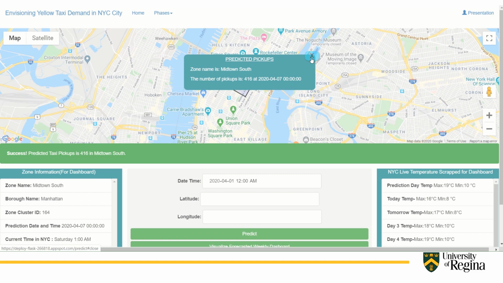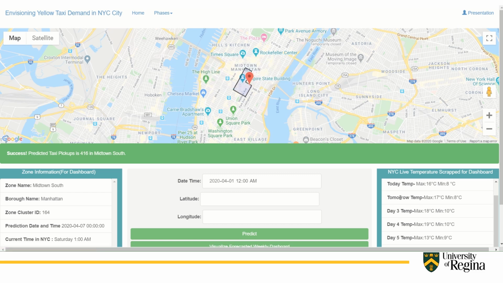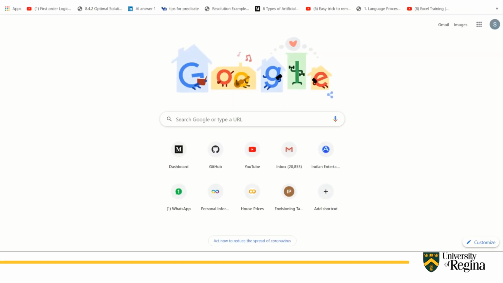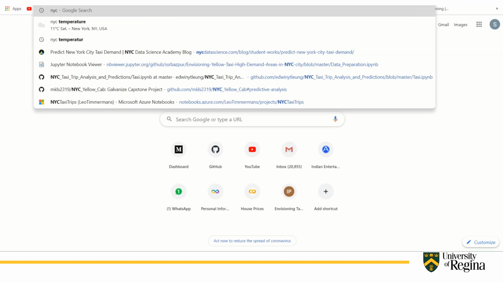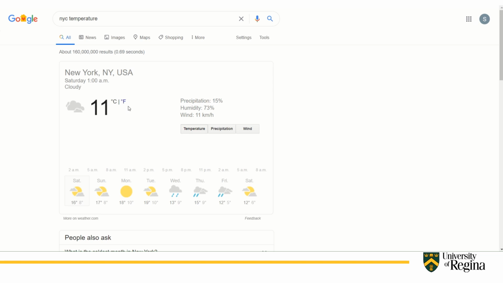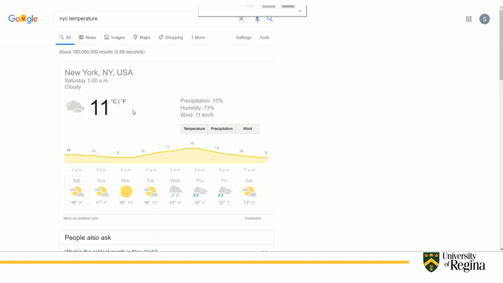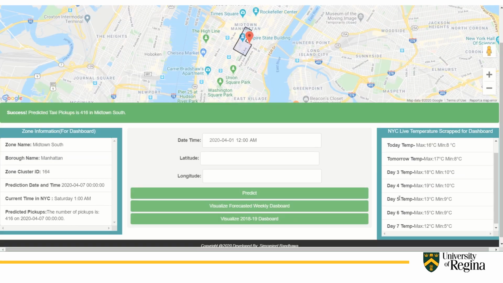So these are the pickups, and I have also scraped the live temperature. For the prediction day, the max will be 90 degrees and the minimum will be 10 degrees, and today's temperature is 16 degrees and 8 degrees in New York City. If you check the temperature today, that is 16 and 8, and here also 17 and 8, so the scraper is working perfectly fine.